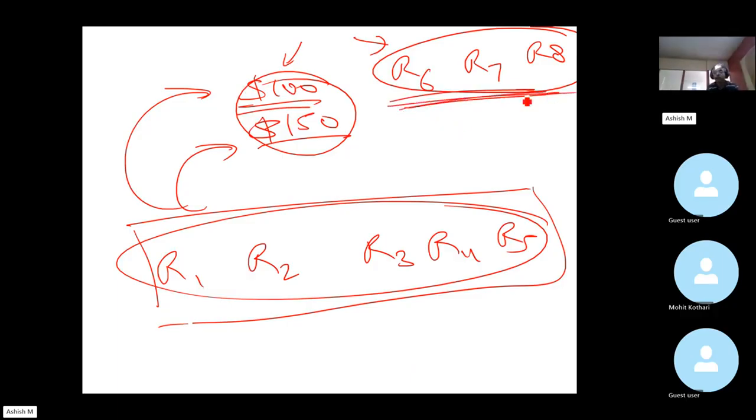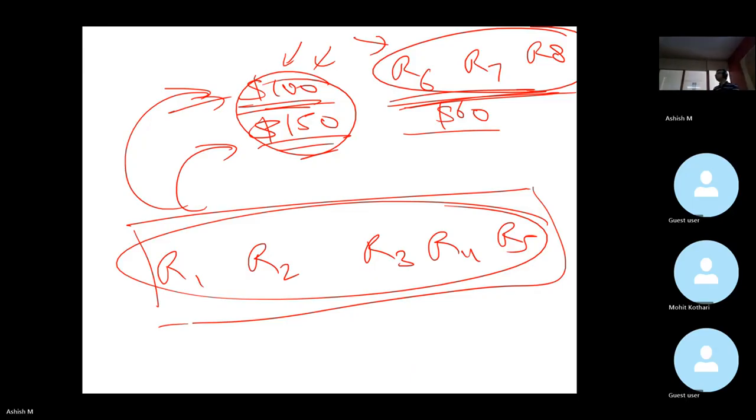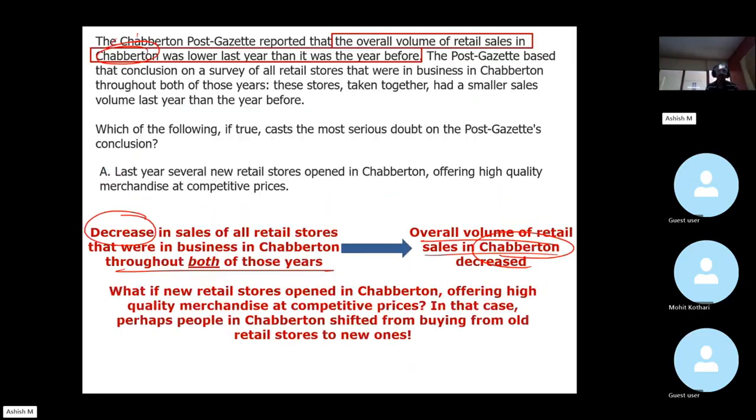Perhaps the retail sales of the new stores, because they were offering merchandise at competitive cost, were let's say $60. In which case, last year, the total retail sales of Chabberton as a city was actually not 100, but how much? 160, which would be greater than what the retail sales was last to last year. Is the logic clear? All right. Now let's look at other options.